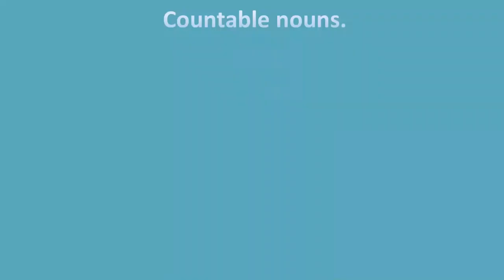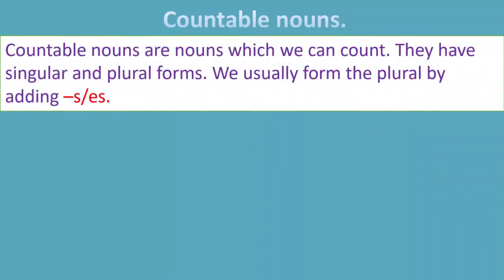Nouns can be countable nouns and uncountable nouns. So let's talk about countable nouns first. Countable nouns are nouns which we can count, okay, and they have singular and plural forms. So in order to change the singular noun into a plural noun, we have to add s or es to the singular noun. For example, boy, boys, key, keys, box, boxes, shoe, shoes, sock, socks, etc.